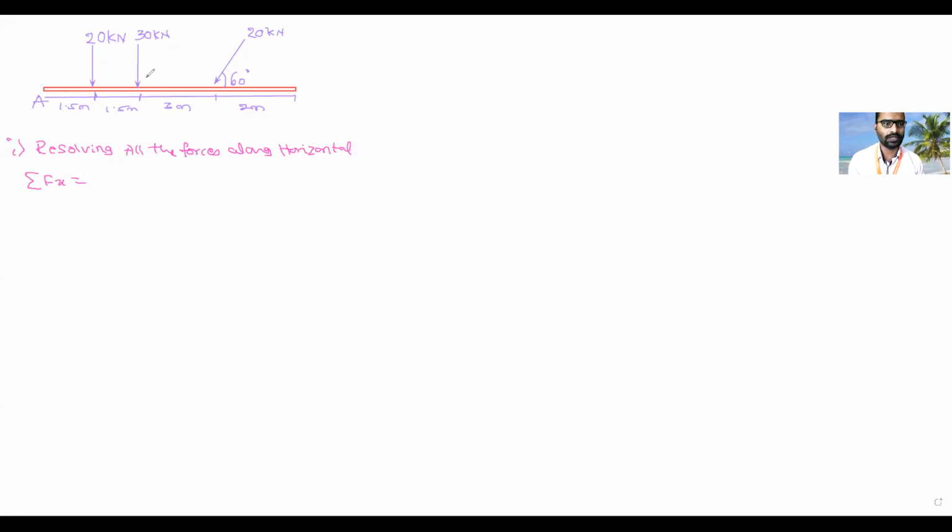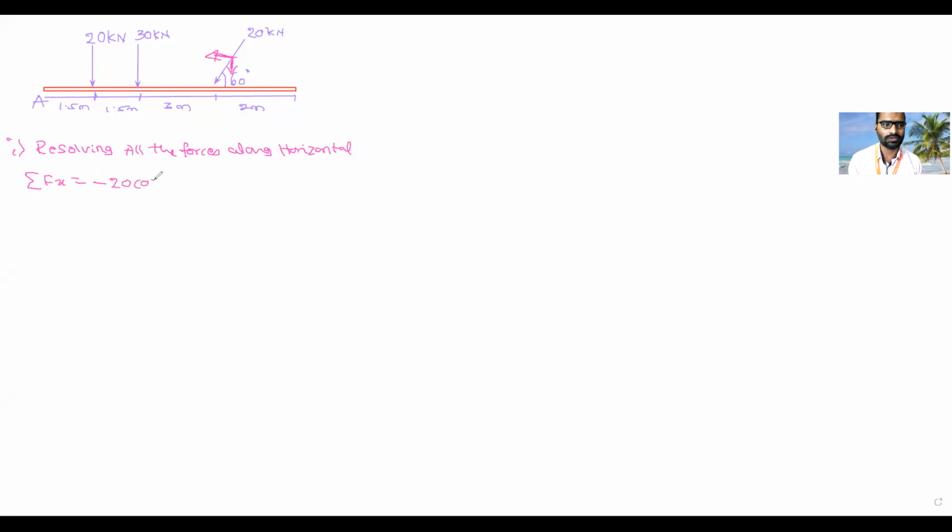Then second force, it is also exactly vertical. It is also not producing. Then coming to the third force, it is at an angle of 60 degree with respect to horizontal. Then its x component is in this direction, and y component is downward direction. So this sigma fx, that is f cos theta. Is it moving right hand side or left hand side? Left hand side. Plus or minus? Minus.